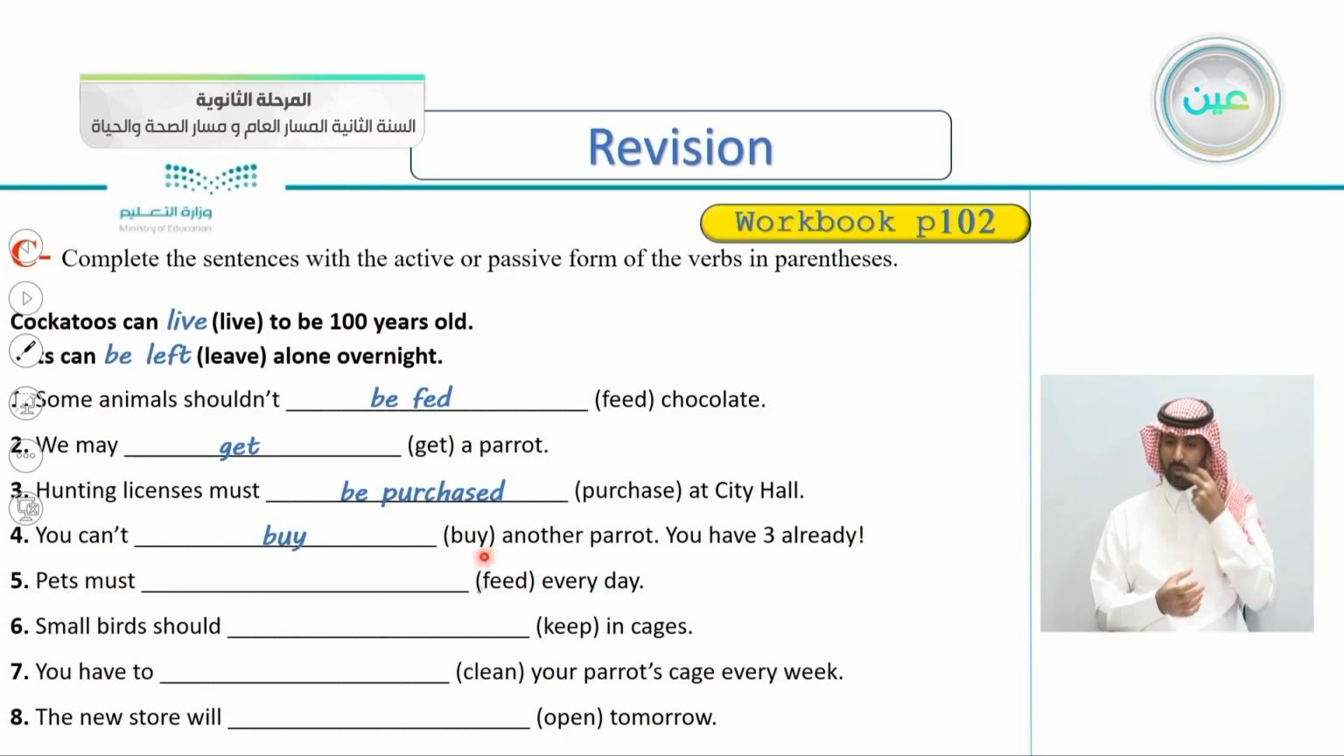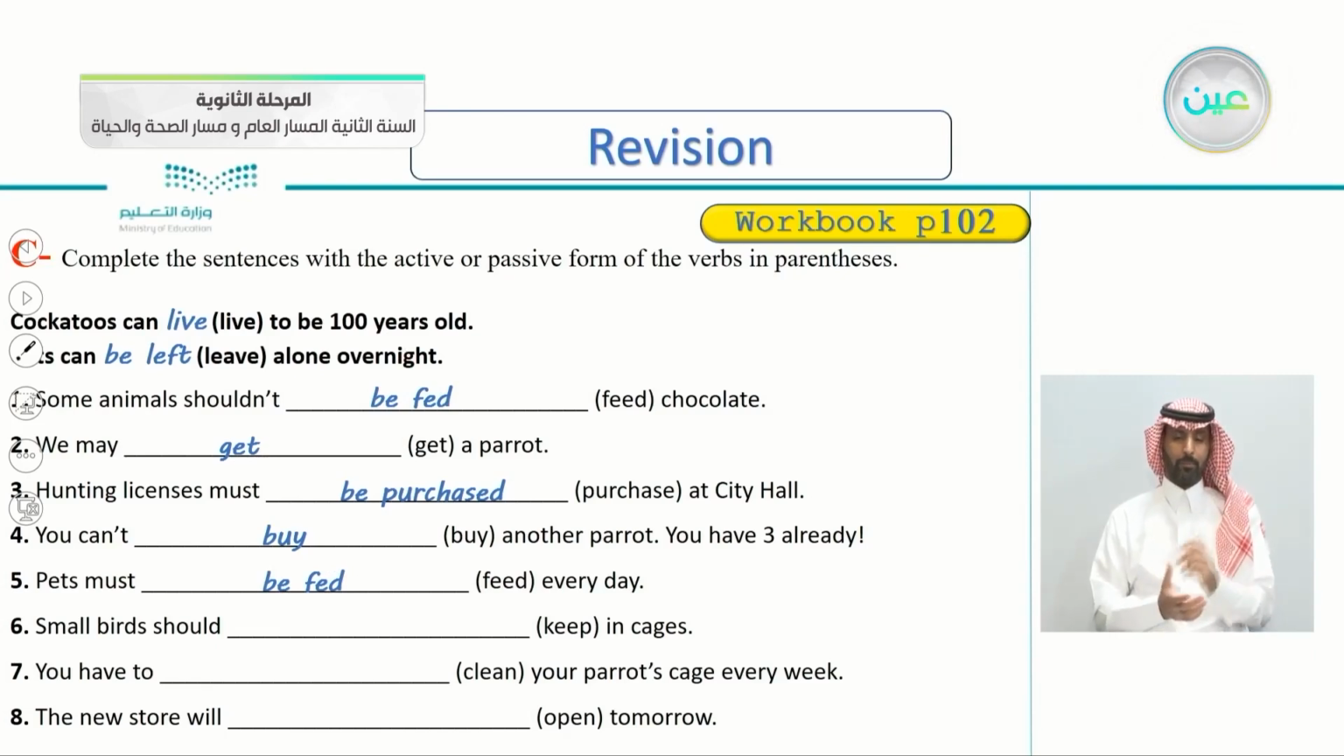Very good. Number 5, pets must feed every day. So the verb is feed. Who is feeding the pets? Pets must, yes, very good, must be fed. So we have 2 be fed here. Pets must be fed every day.